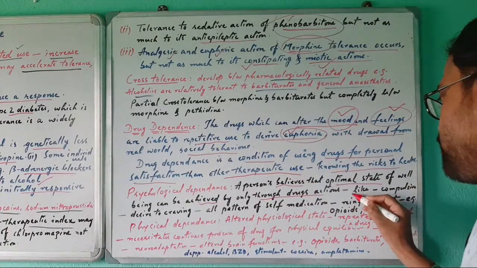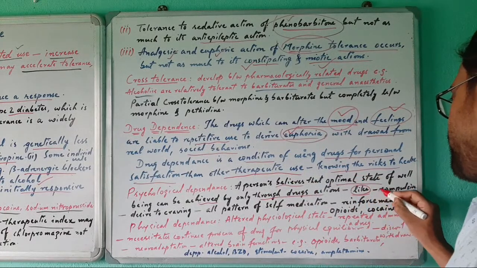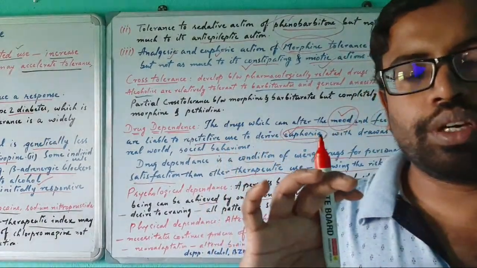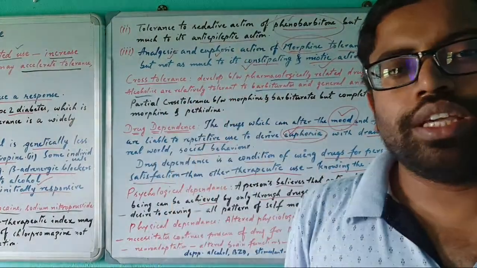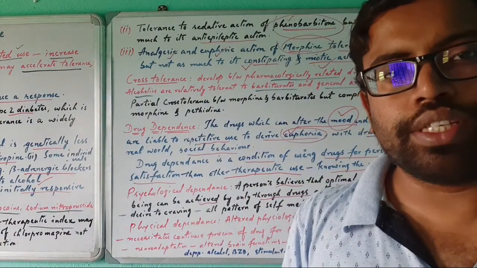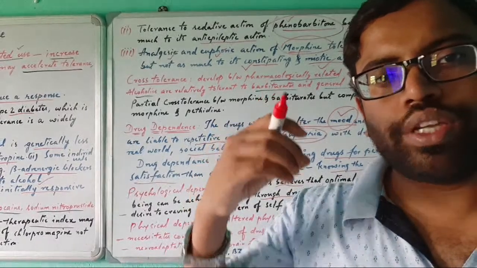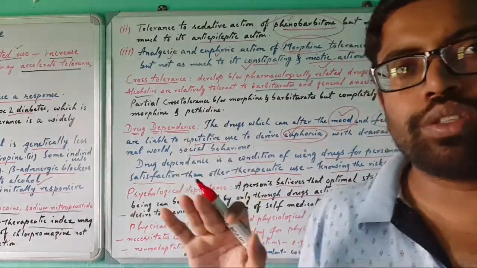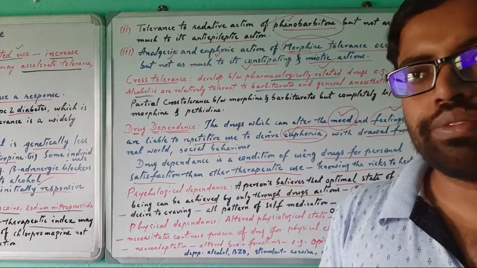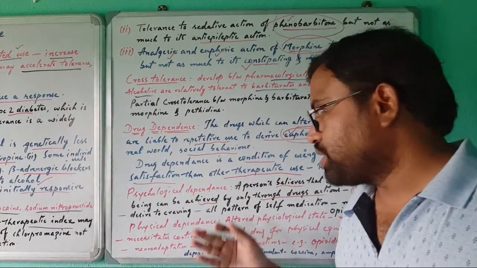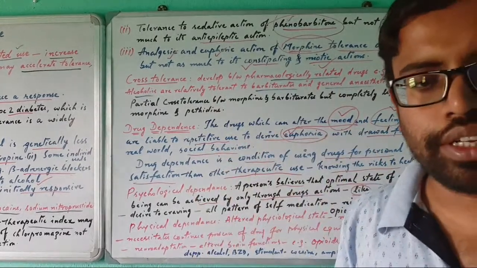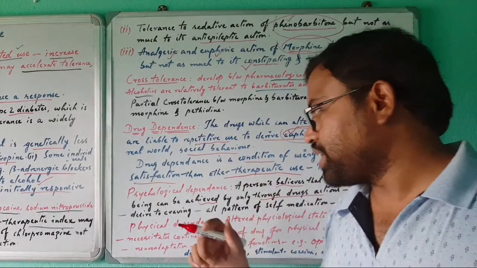So he will start to like the drug, and he will think that it should be compulsory for me. Certain persons who are using certain drugs repeatedly, if they get a certain disease, like acidity, which is the most common example, will take medicine again and again, and this may cause dependency. His entire histamine release system will be disrupted. So he is psychologically dependent on proton pump inhibitors, meaning anti-acidity drugs.